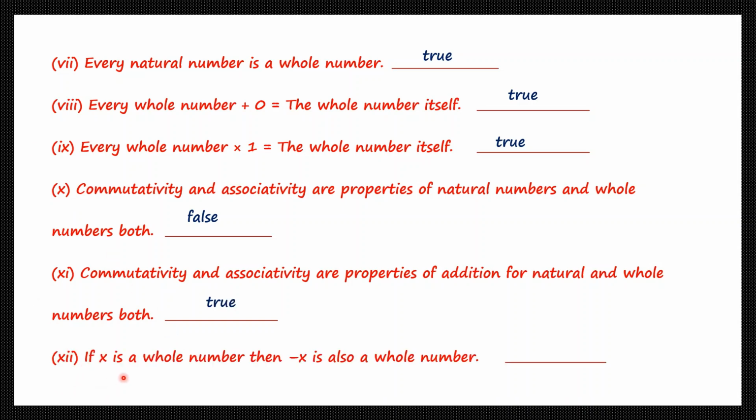Question 12. If x is a whole number, then minus x is also a whole number. Let's just take an example. Now suppose I take, say, 12. 12 is a whole number. Then minus 12. Is minus 12 a whole number? No, because we know whole numbers start from 0 and go to the right on a number line if you draw one, whereas minus 12 will come to the left of 0. So minus 12 is not a whole number. So this statement, if x is a whole number, then minus x is also a whole number, is false.